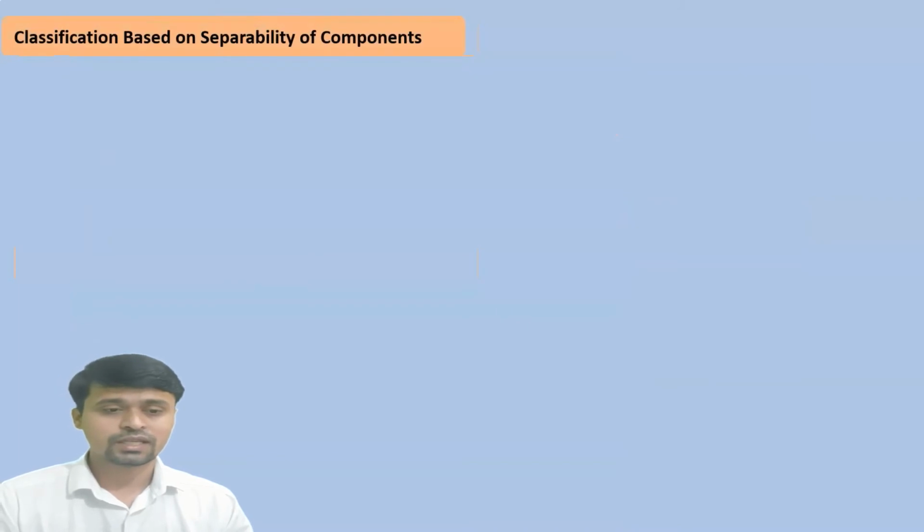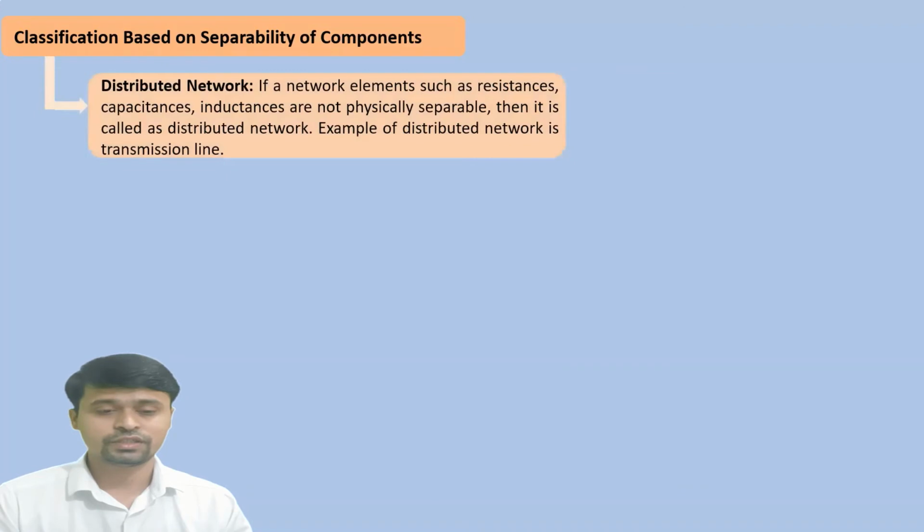Then the next one is classification based on separability of components. The first one is distributed network. If network elements such as resistances, capacitances, inductances are not physically separable, then it is called a distributed network. That means if we consider resistance, inductance and capacitance in a network, and it is not physically possible to separate them out, then that type of network is called a distributed network.